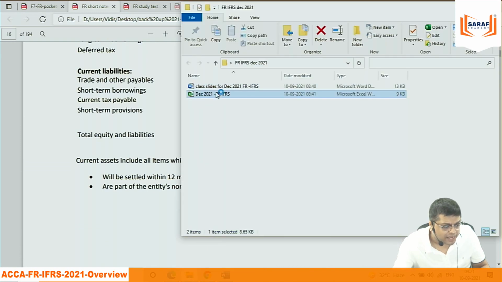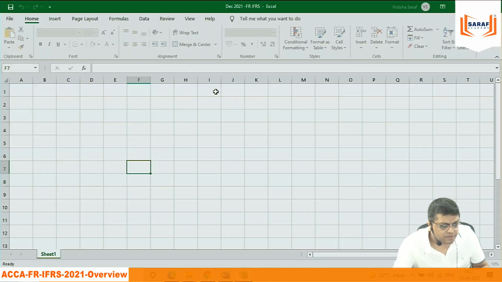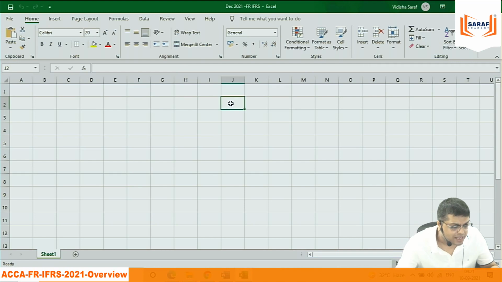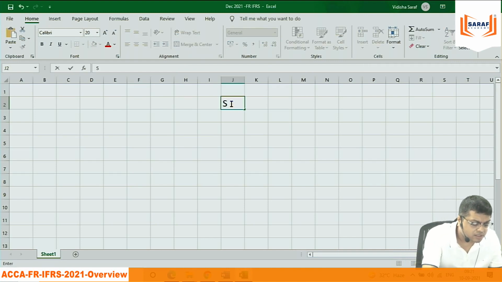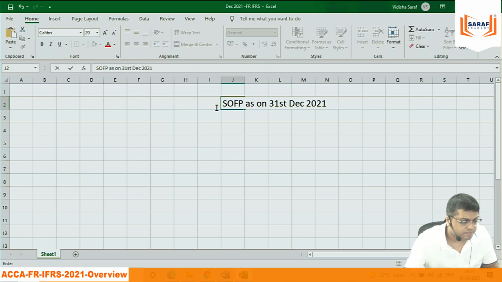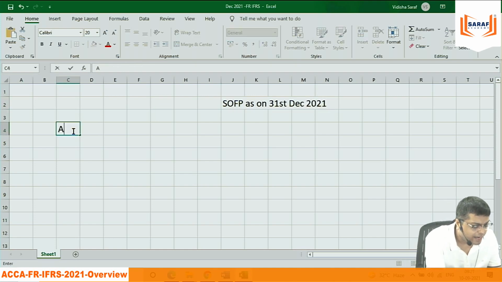You will be opening the Excel sheet. You will be writing in the Excel sheet a statement of financial position as on 31st December 2021. You will write assets.